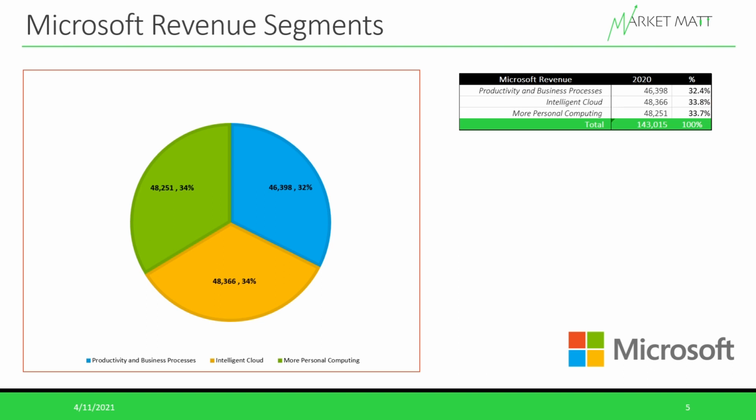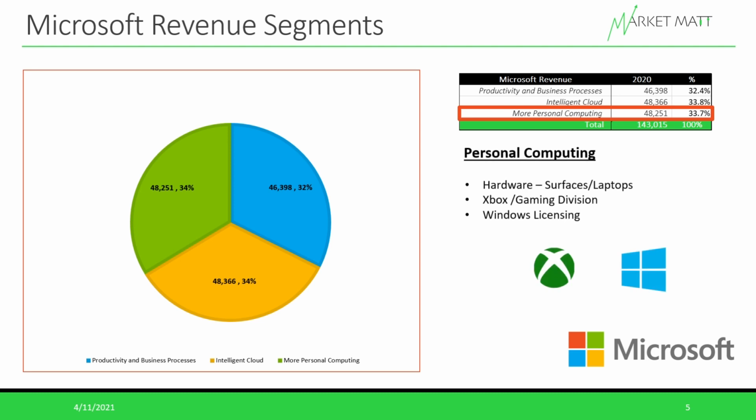And Microsoft's final segment is going to be its More Personal Computing. This segment did about $48.2 billion of revenue in fiscal year 2020. And this is the segment that's going to include a lot of the hardware. So hardware is going to include its sales on Surface devices and laptops. And this segment is also going to include all its sales related to its Xbox and gaming division. And then it's also going to include its licensing for its Windows operating system. So this would be like Windows 10.